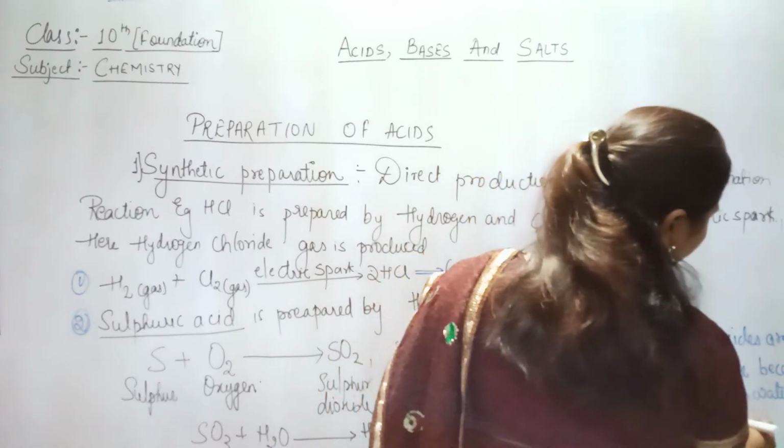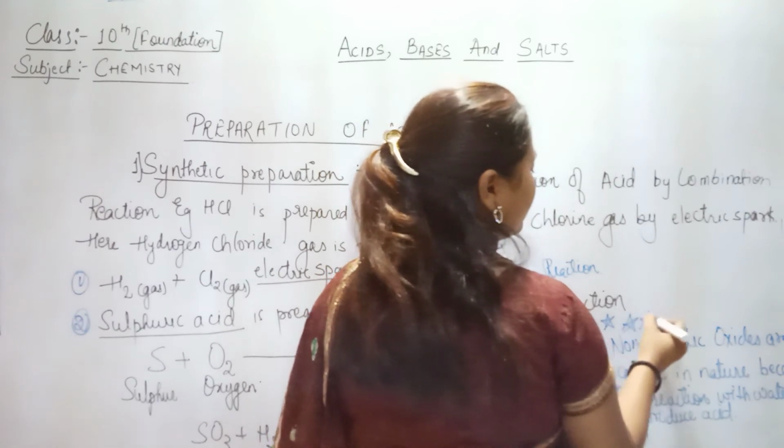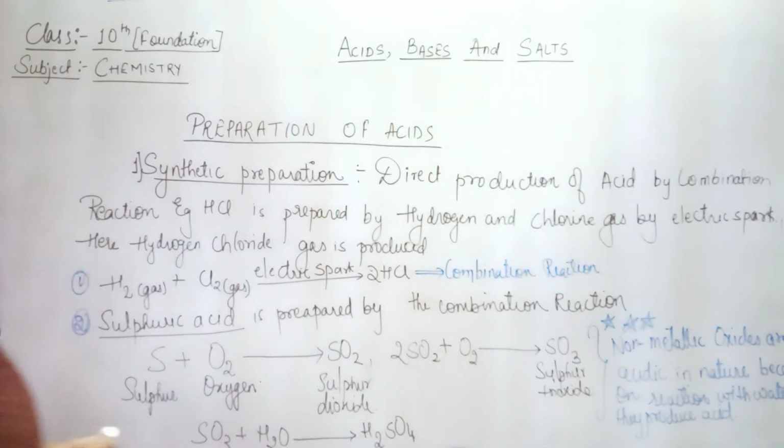So this important conclusion has to be noted here: whenever a non-metal oxide combines with water, it is going to give you acid. Hence the non-metallic oxide is also termed as acidic oxide.